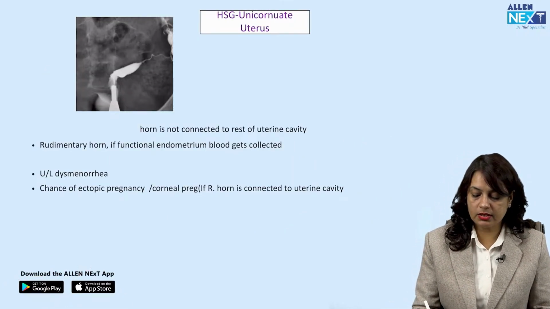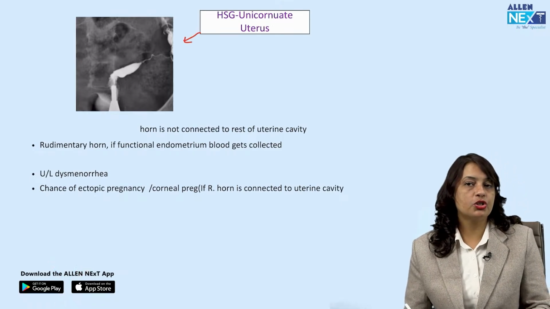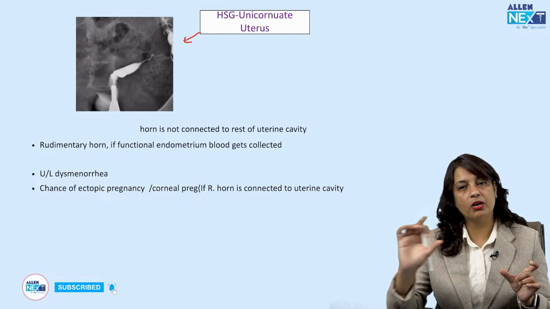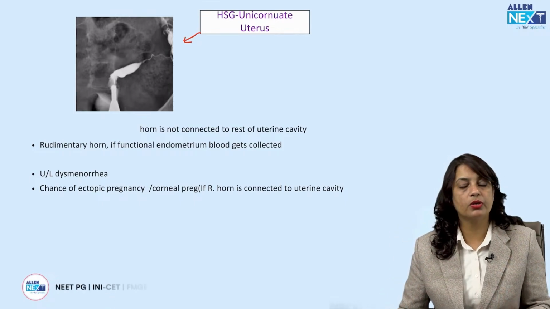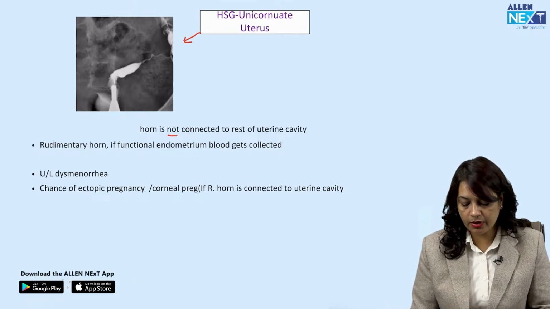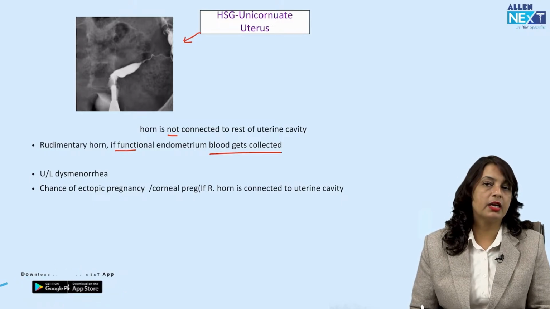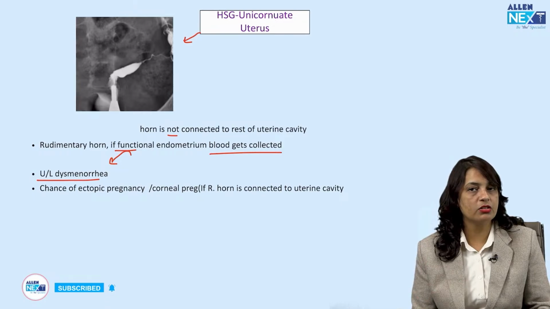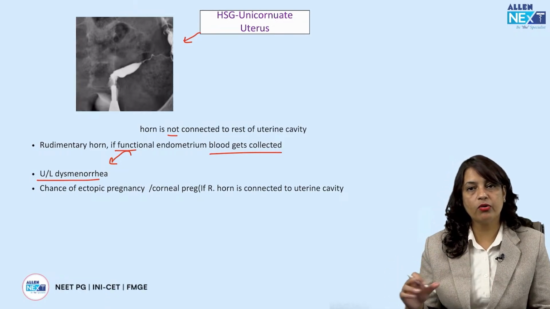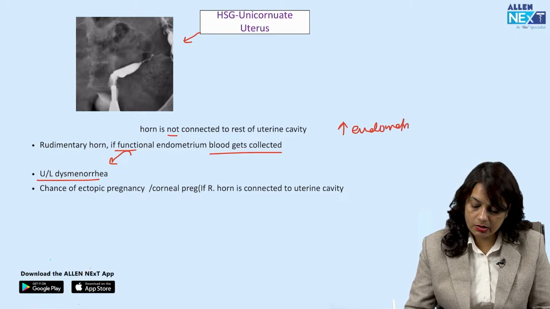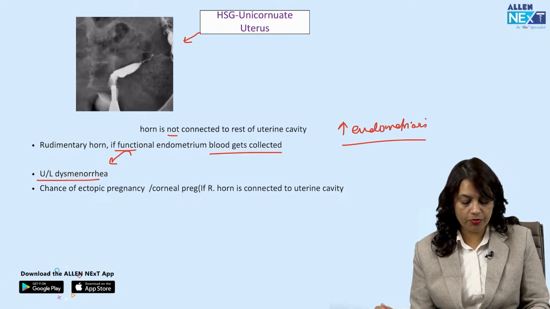Now, this is an image of HSG showing a unicornuate uterus, where the uterus has developed from only one cornu and the other cornu is not shown in this image. The horn is not connected to the rest of the uterine cavity, or rudimentary horn if functional. The blood can get collected and this can lead to unilateral dysmenorrhea. Okay, on one side there is a chance of dysmenorrhea, and because of retrograde menstruation, the chance of endometriosis is also increased in this type of anomaly.